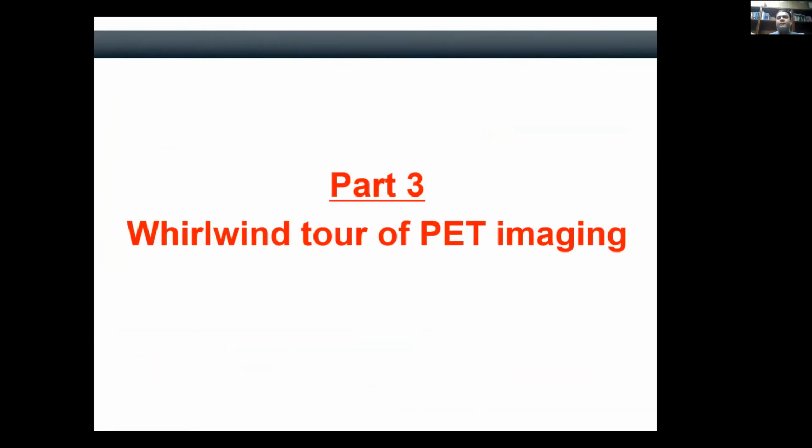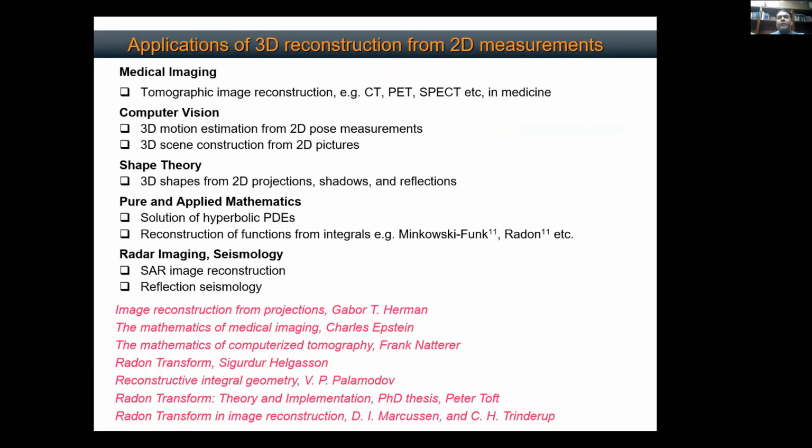So any questions before I move forward to the main imaging modality that I want to explain? Anybody who has any questions? So the basic takeaway is we have an inverse problem. We have a two-dimensional set of measurements, and we want to reconstruct a three-dimensional object out of it. So that's what we want to do.